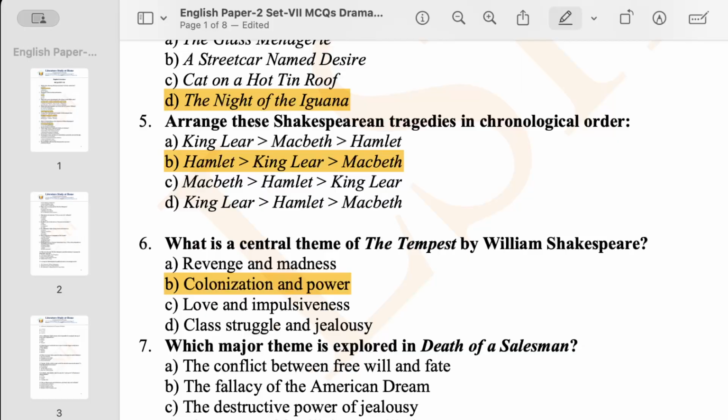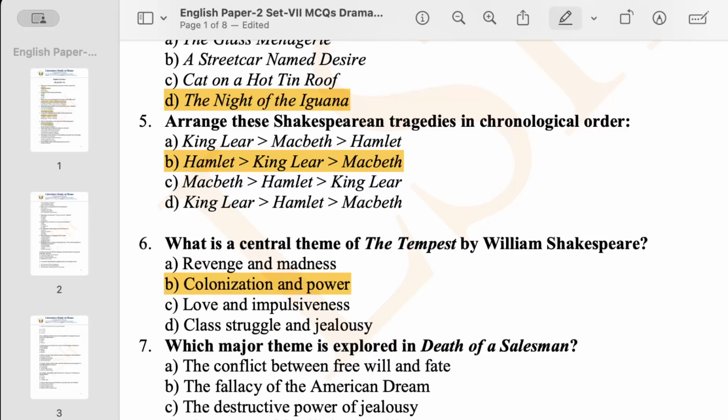Okay, so colonization is at the peak of this play, and then we have question number 7. Which major theme is explored in Death of a Salesman? Arthur Miller's Death of a Salesman is a significant play, and in terms of American thematic concerns, what you will get from there. So which major theme is explored in Death of a Salesman?